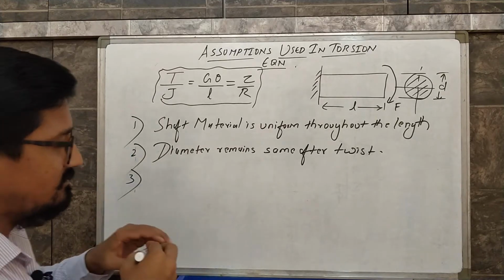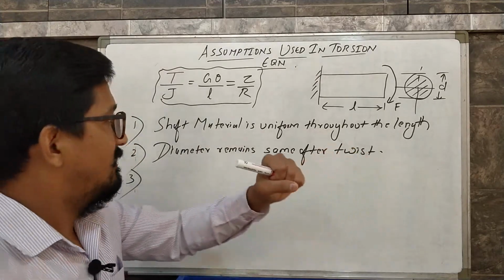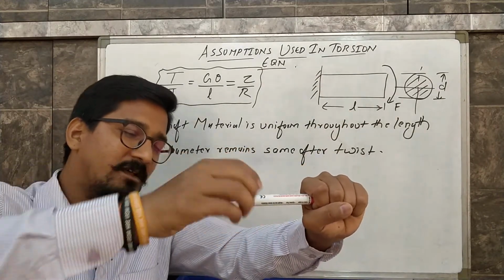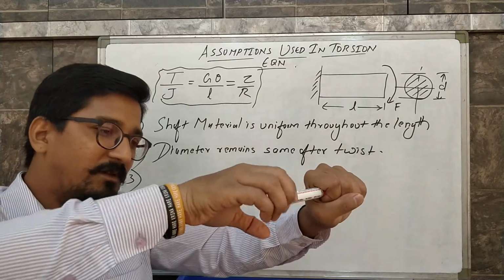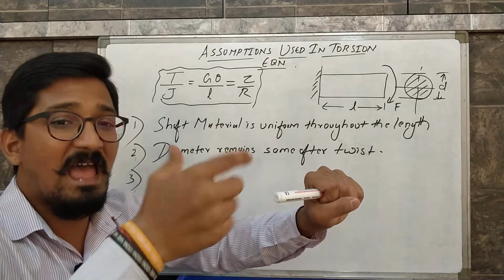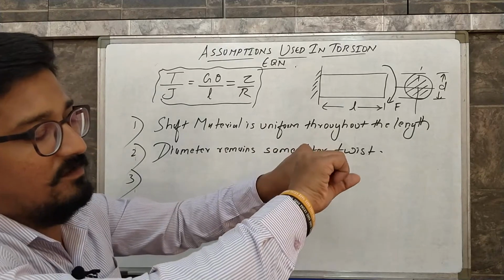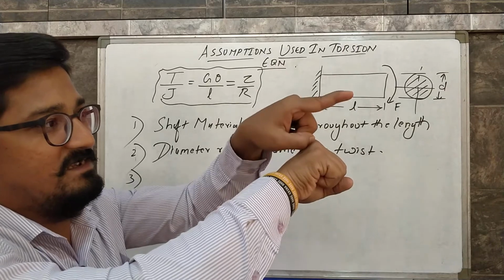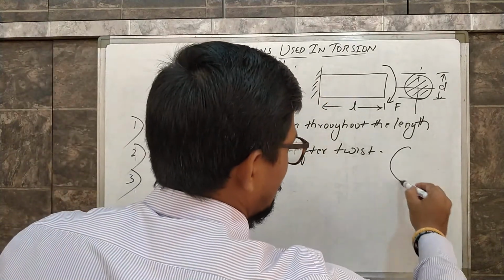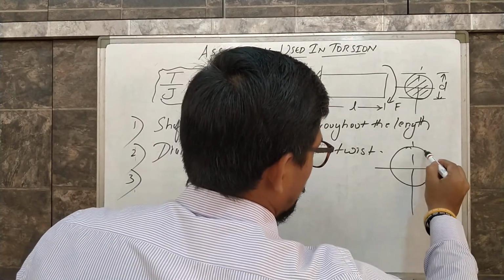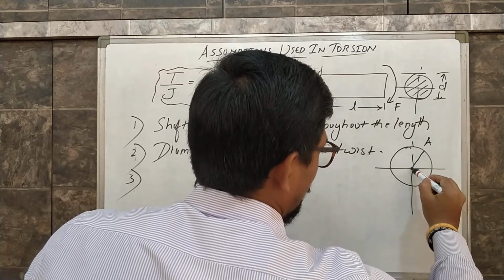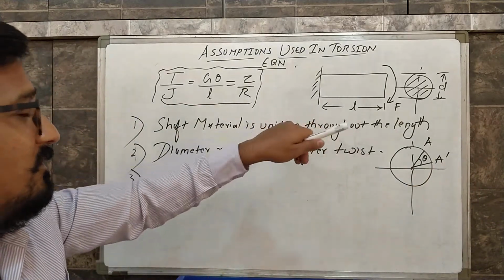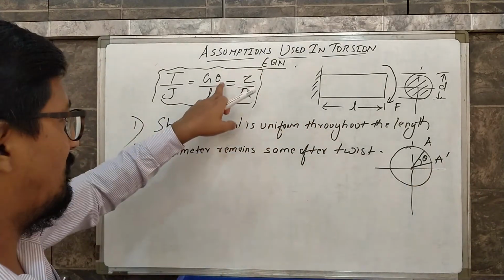Third, because of this force or twisting moment, theta is being induced, correct? We twist by means of theta. Theta is the angle of twist. Suppose the material was here earlier and then it is being twisted, so it changed its position. Earlier the material was here, now because of twisting it is at A dash. So this is theta. It is being assumed in this equation about this theta